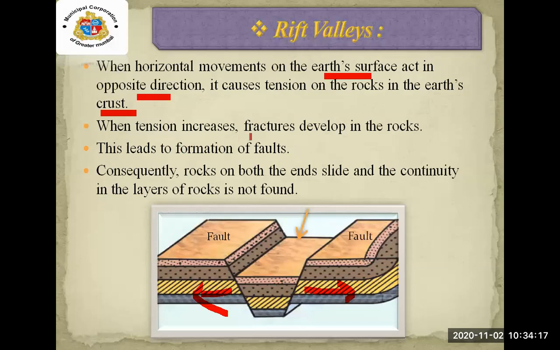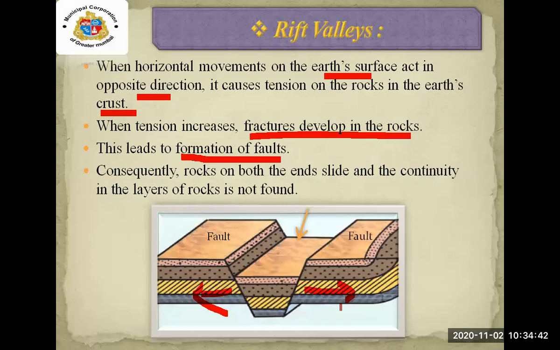When the tension increases, the fracture develops in the rocks. This leads to the formation of faults. Consequently, rock on both the ends slide and continuity in the layers of the rock is not found. At the very first, the mountain was in a very flat position.